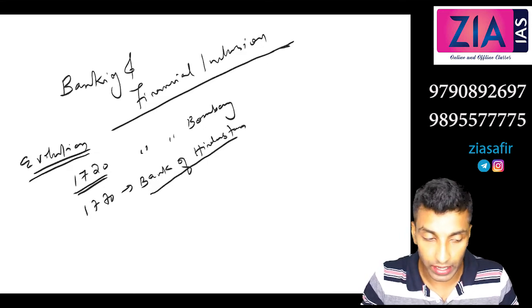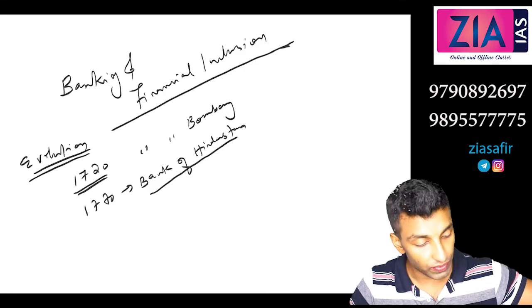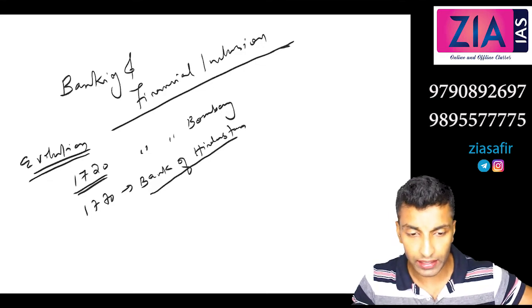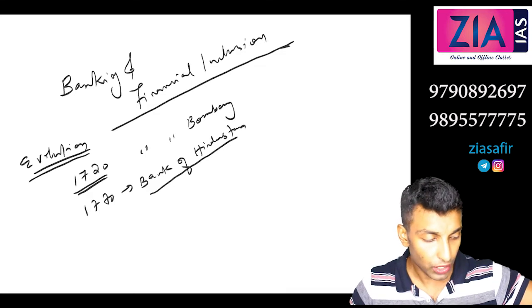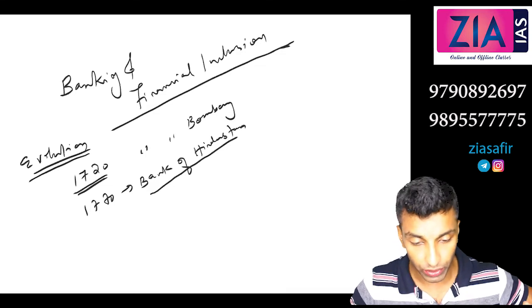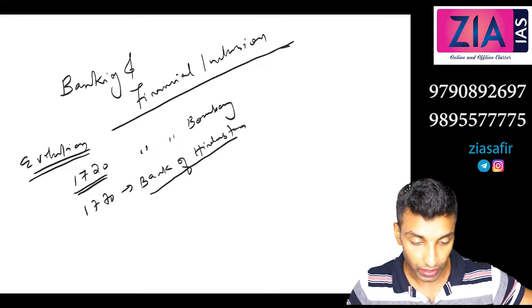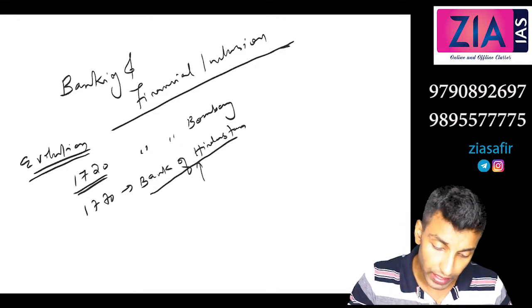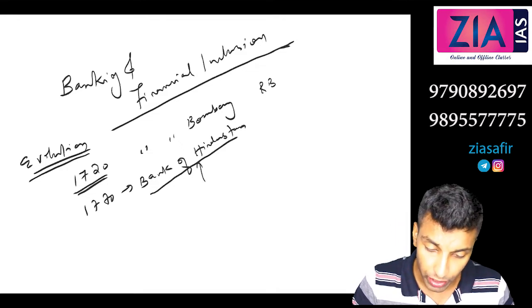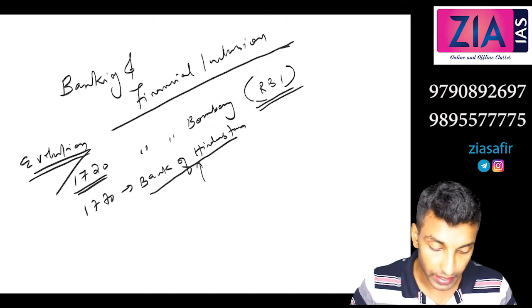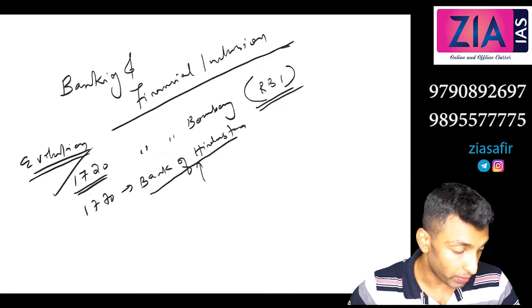The problem is you may not understand the Economic Survey now, but once we're done with the classes, to update current affairs and values when you write the exam, you just need to read the Economic Survey. Some books will tell you this, but according to the RBI document, it is actually the Bank of Bombay. So for us, you can take it as 1720 Bank of Bombay.